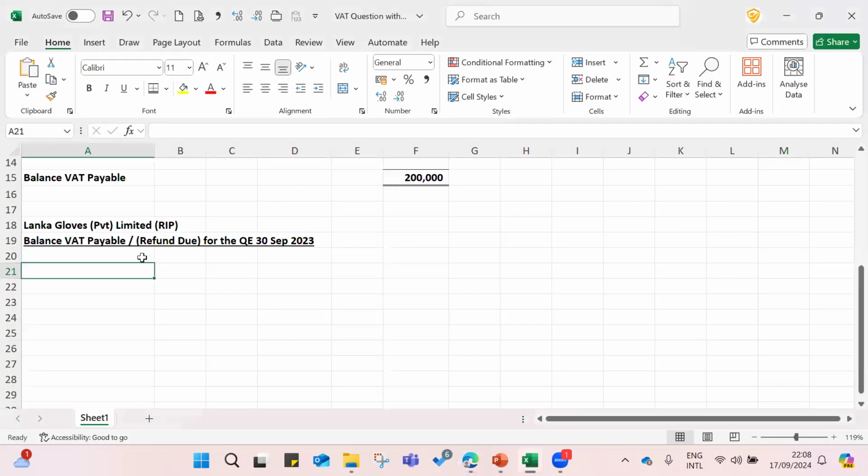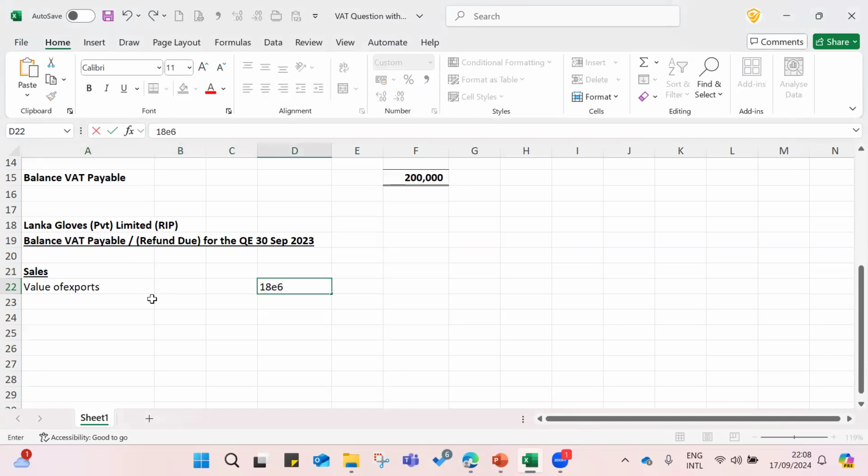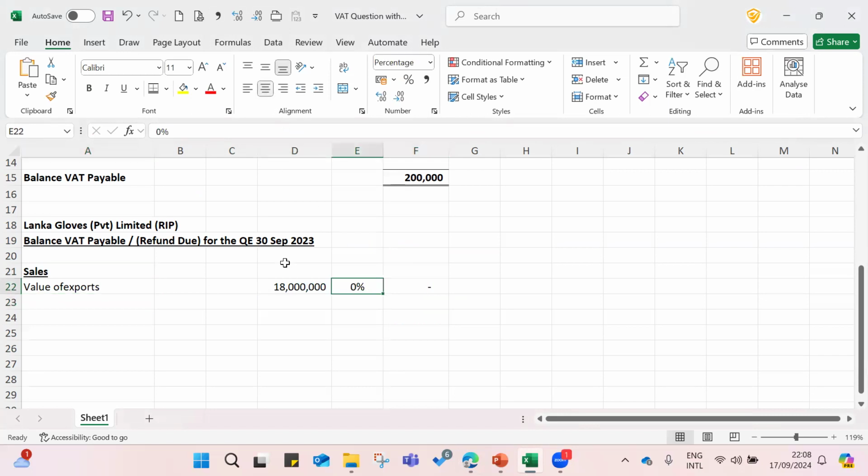Under sales, 18 million. Value of export, 18 million. VAT rate is 0%. And then no VAT amount, right? Value, VAT rate, and VAT.